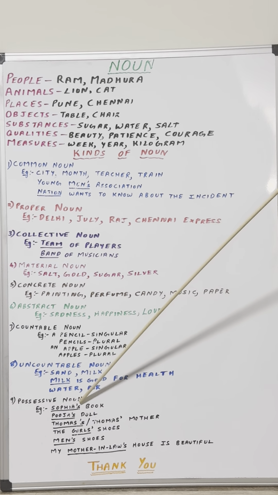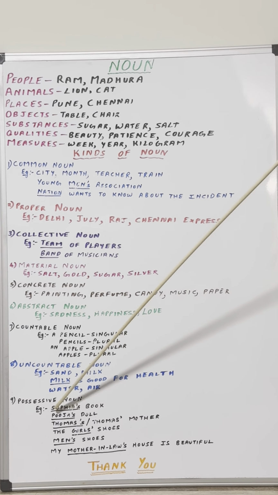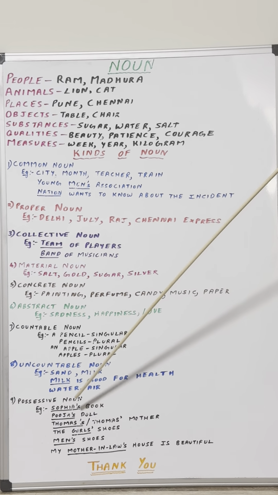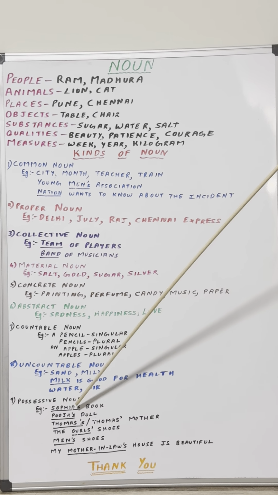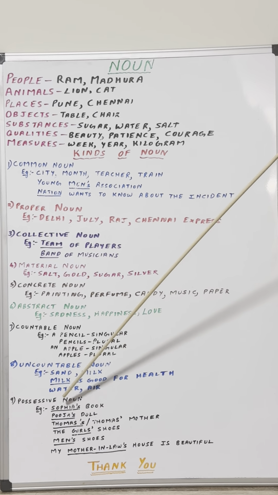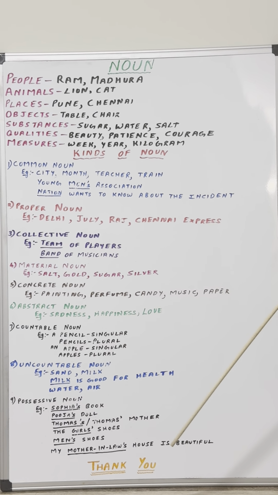Here, by adding the apostrophe and the letter S after the proper noun. Sophia is a proper noun. It's a name of a girl. So how do I show the ownership? By adding the apostrophe and the letter S after the proper noun. So possessive noun, we show it by adding the apostrophe and the letter S after the common noun or the